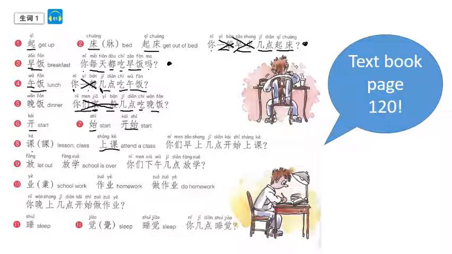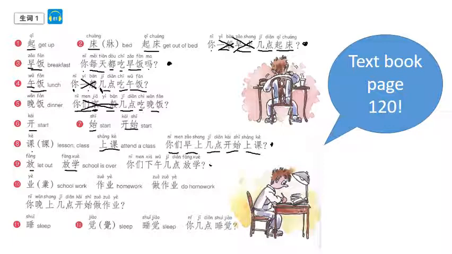你们早上几点开始上课? That's asking your morning, what time start attending class. Or pretty much you could say what time do you attend class in the morning. 放 is to let out. 放学, that's to let school out, so the school's finished. 你们下午几点放学?